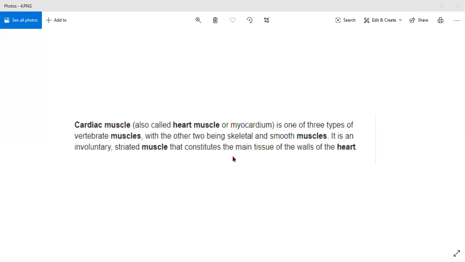So I will share my whiteboard with you now. What we have done is, we first started with the muscular tissue. The topic was muscular tissue. In the muscular tissue, we have done various types of tissue.